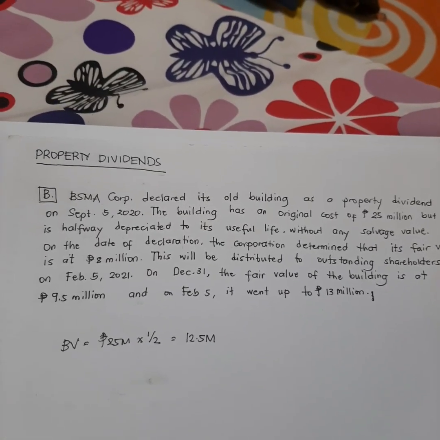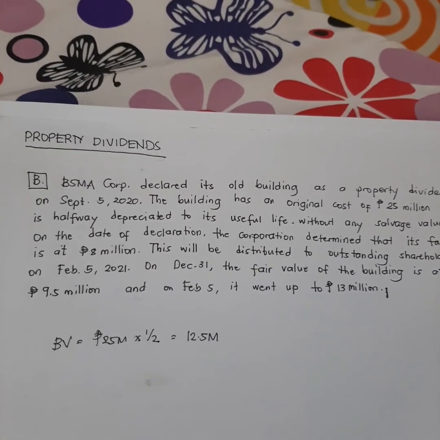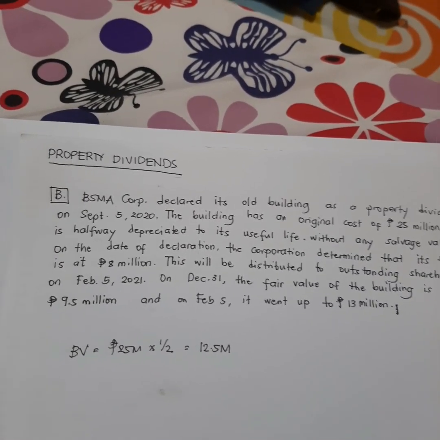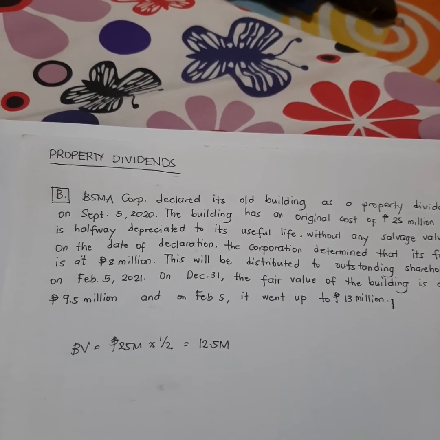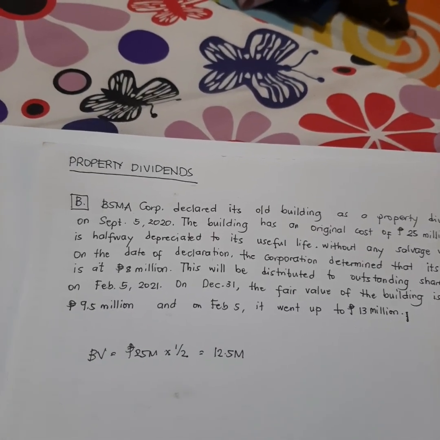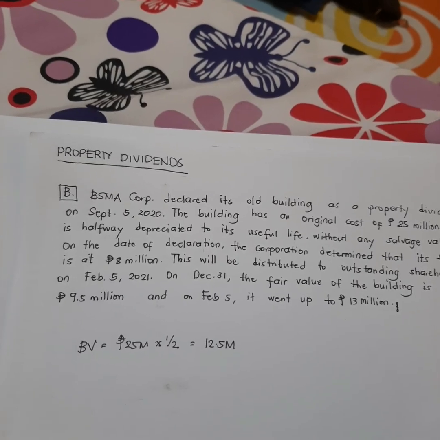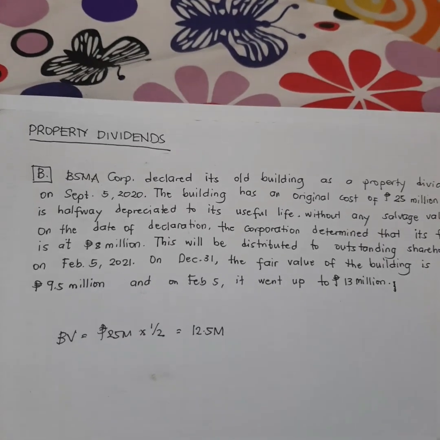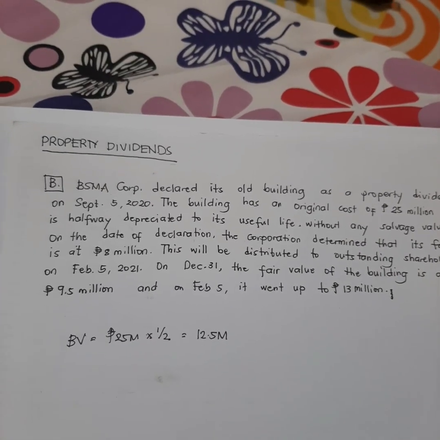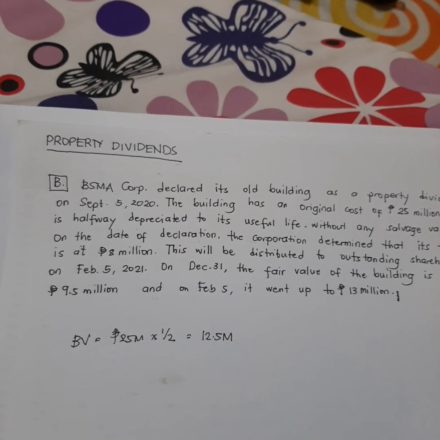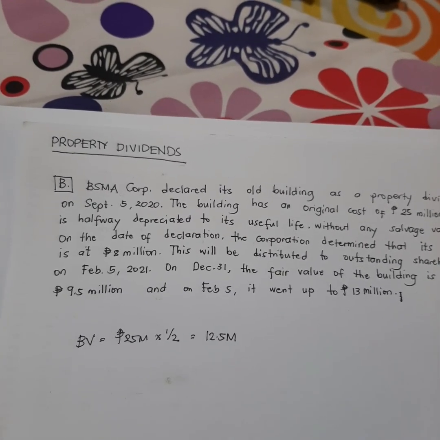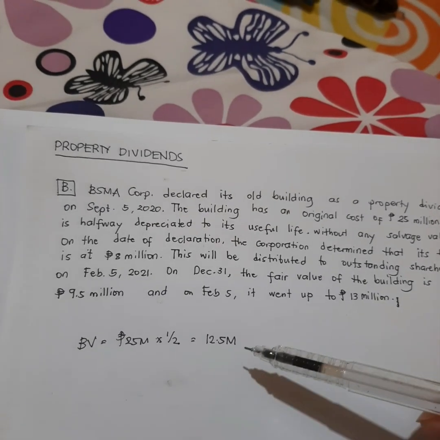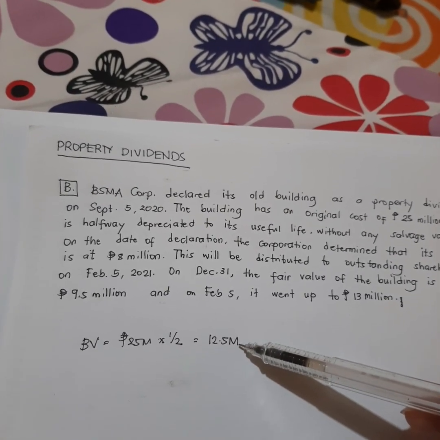So, once it has already been declared as dividend, so isa-set aside na natin siya and i-under na natin siya sa PFRS 5. So the same with non-current assets held for sale. But in this case, this will be a non-current asset held for distribution. Okay? Ibig sabihin, i-record na natin yung pagbaba niya as impairment loss. Okay? Then, kung tataas man siya, hindi siya pwedeng tumaas sa kanyang original na value, which is on this date is 12.5 million.